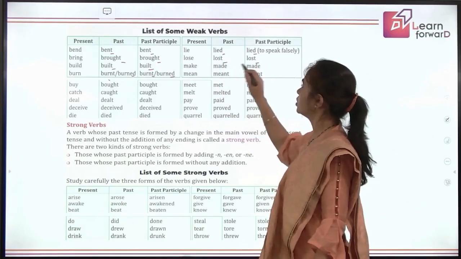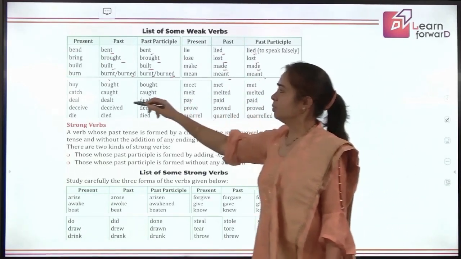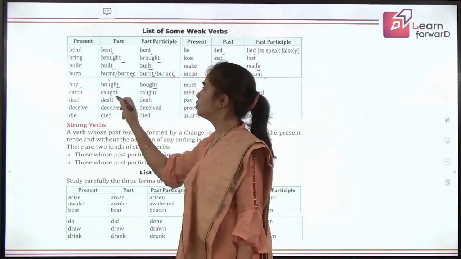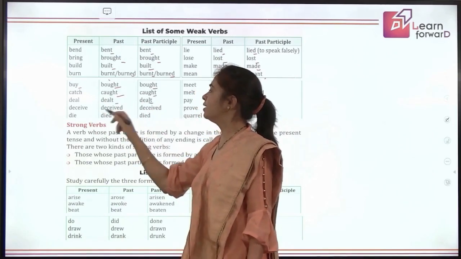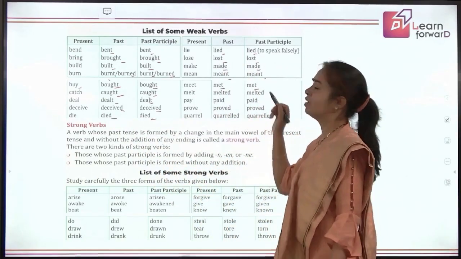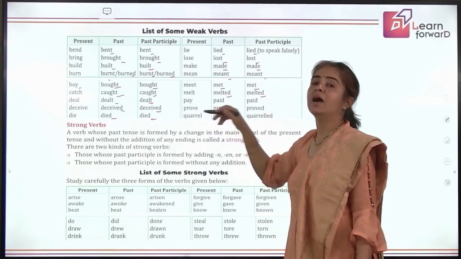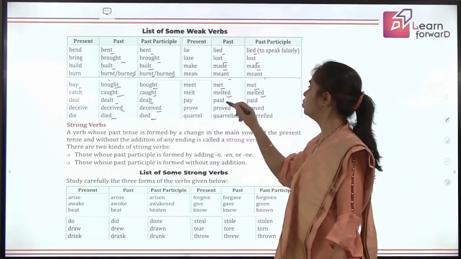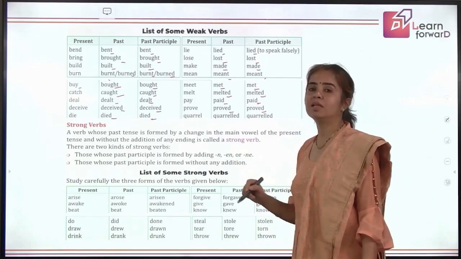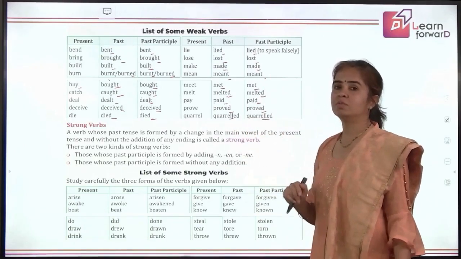Lose, lost, lost. Make, made, made. Mean, meant, meant. Similarly, with a slight change in the vowel inside, buy becomes bought, catch becomes caught, deal is dealt. Deceive, just added D. Die, just added D. Meet, we removed one E from the center. Melt is melted, ED added. Pay, again D added, but by changing Y to I, it becomes paid. Prove, only D is added. Quarrel, a slight change: we double the last letter of quarrel, then add ED, so it becomes quarreled. So all these are weak verbs.